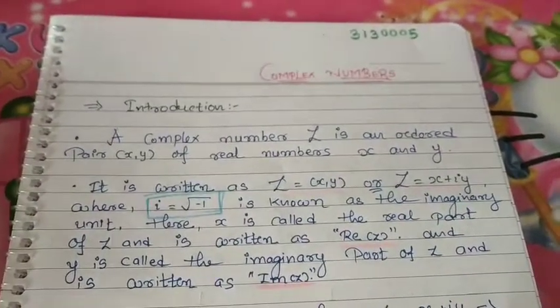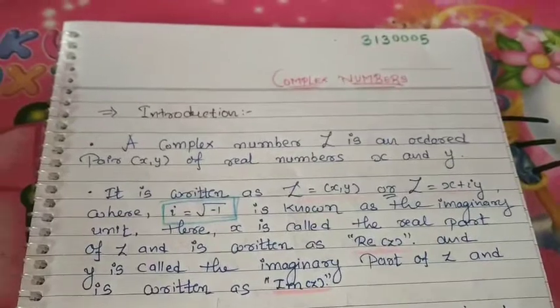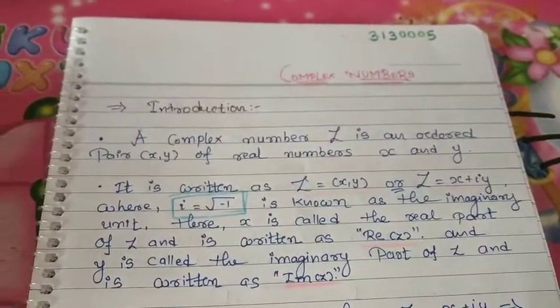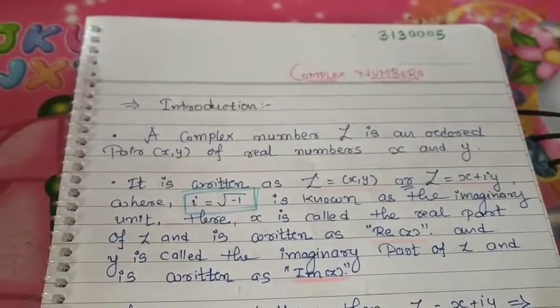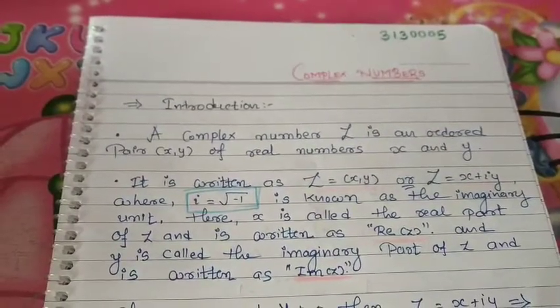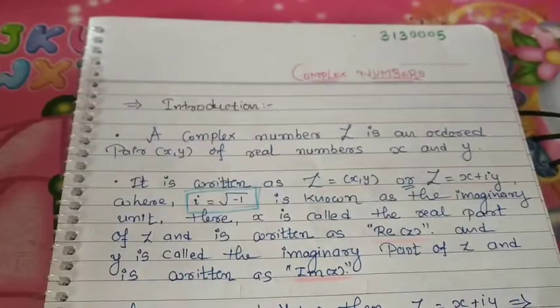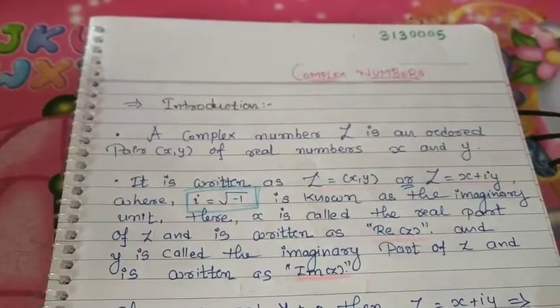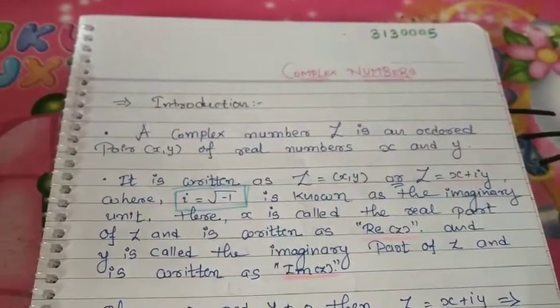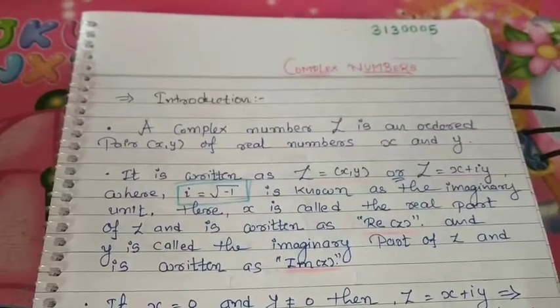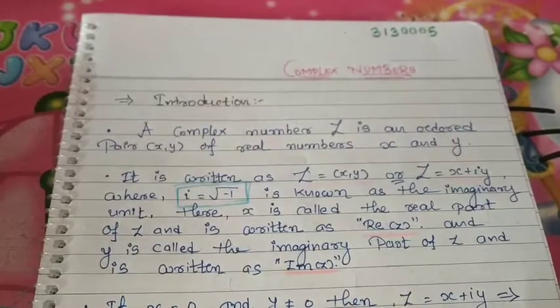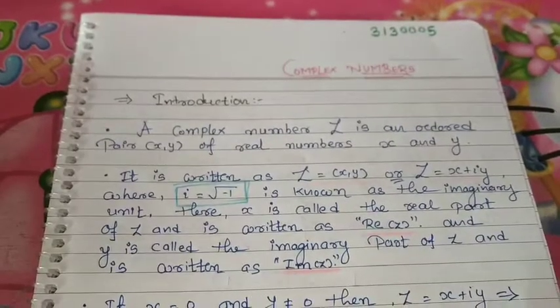Our today's topic is complex numbers. So, what are complex numbers? You can say that complex numbers are an extension of the real numbers obtained by introducing an imaginary unit i. Okay? In complex numbers, there are so many operations. Addition, subtraction, multiplication, division are all applicable on complex numbers.